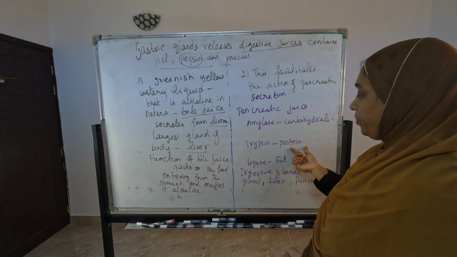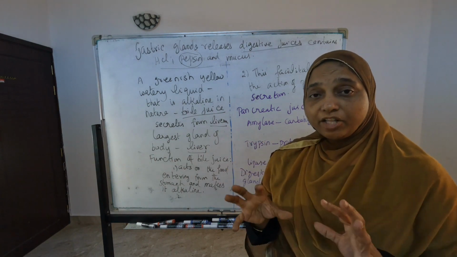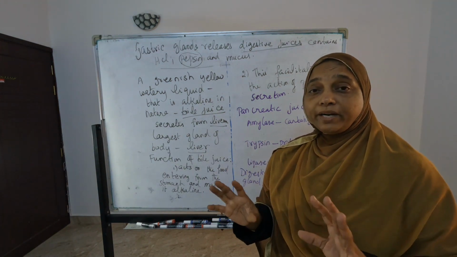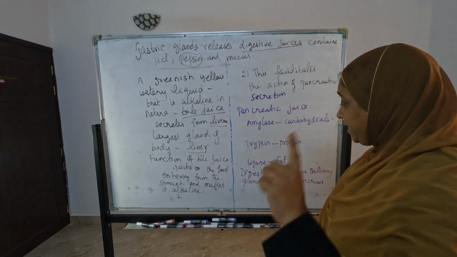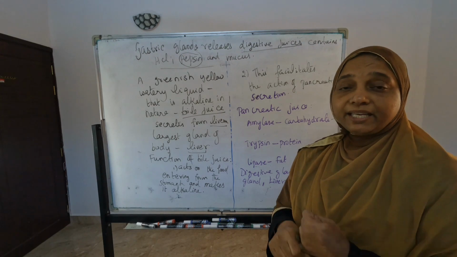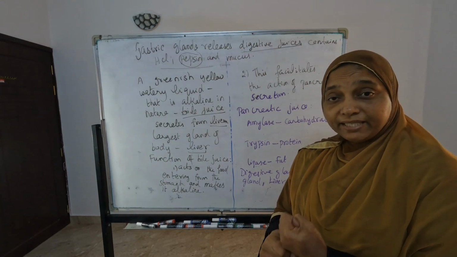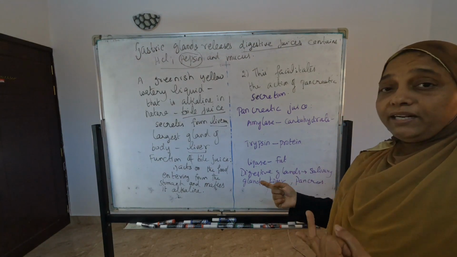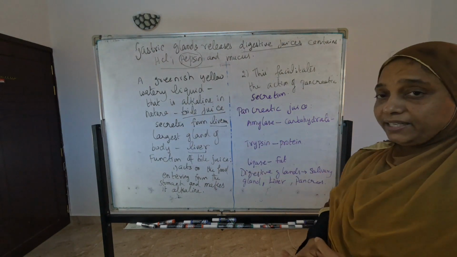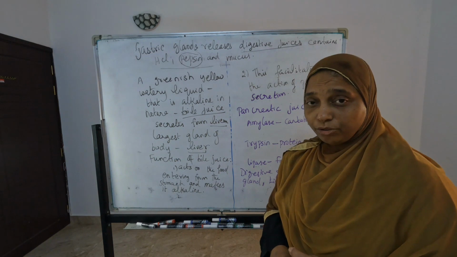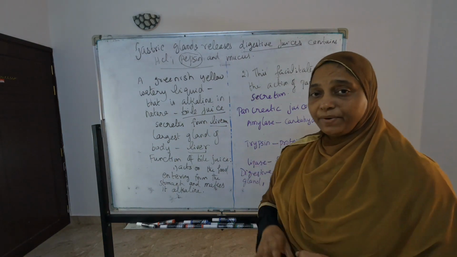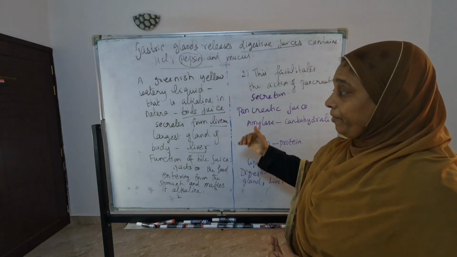So trypsin is protein. And they are asking another question: what are the digestive glands present in our body? Don't write other things, only the main points. Digestive glands are: the salivary gland, which secretes saliva, creating salivary amylase. Then the liver, which gives bile juice. And the pancreas, which secretes pancreatic juices, with amylase, trypsin and lipase coming in the juices. These are the main points.